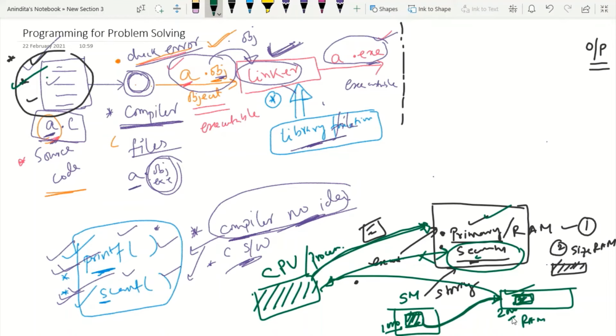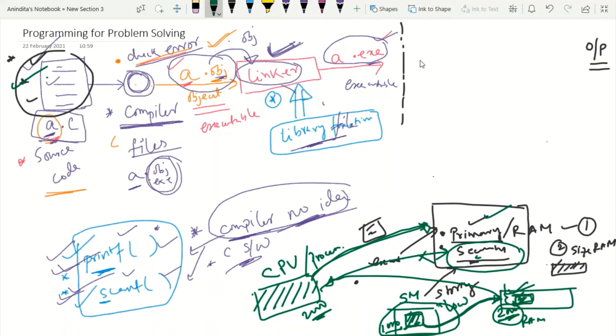So our responsibility is to first load the program in the secondary memory with some specific address, and then when it needs to be executed, only then will we load it to the RAM and tell the CPU, okay, 2000 is the starting address of my desired program. Now you start execution from this point and complete the execution. But again, there is a question: how can I inform the CPU that 2000 is the starting address location of my file in the RAM?